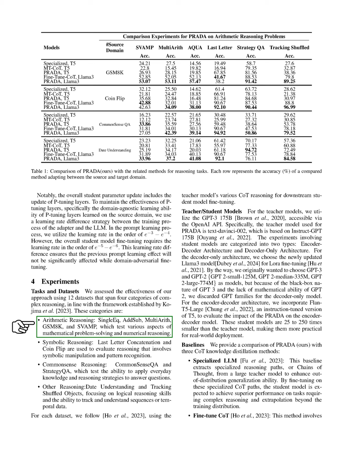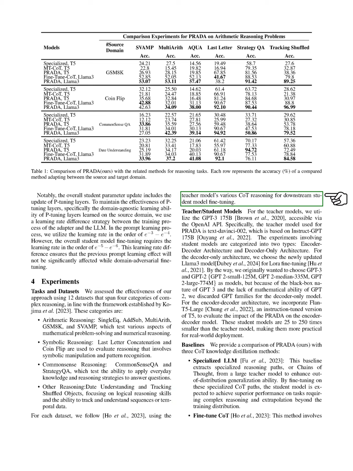We used last-letter concatenation and coin flip to evaluate reasoning involving symbolic manipulation and pattern recognition. 3. Common sense reasoning. Datasets like CommonsenseQA and StrategyQA test our ability to apply everyday knowledge and reasoning strategies. 4. Other reasoning. This includes date understanding and tracking shuffled objects, focusing on logical reasoning and the ability to track sequences or temporal data.